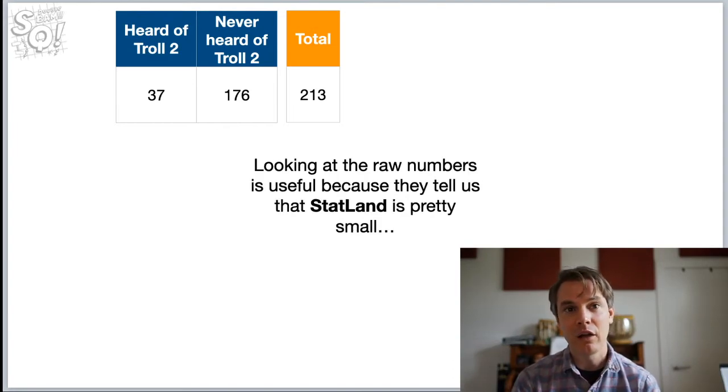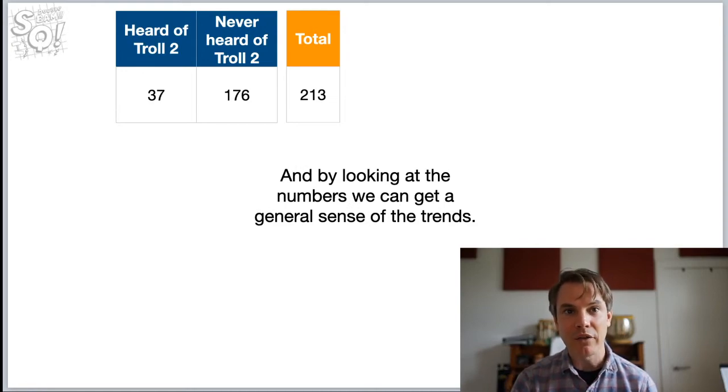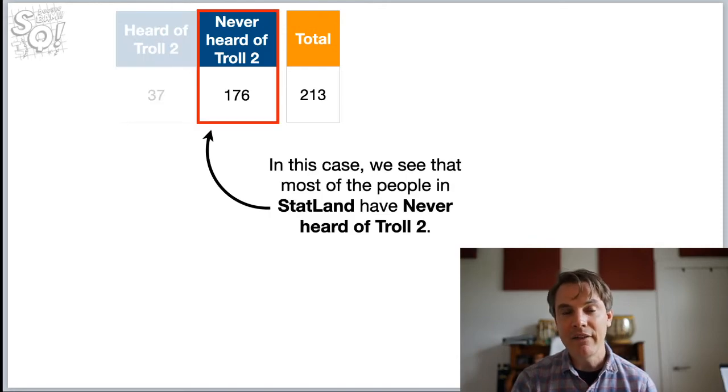Looking at the raw numbers is useful because they tell us that Statland is pretty small, and that whatever analysis we do only applies to a handful of people. So it's always important to know what size population we're talking about. And by looking at the numbers, we can get a general sense of the trends. In this case, we see that most of the people in Statland have never heard of Troll 2.